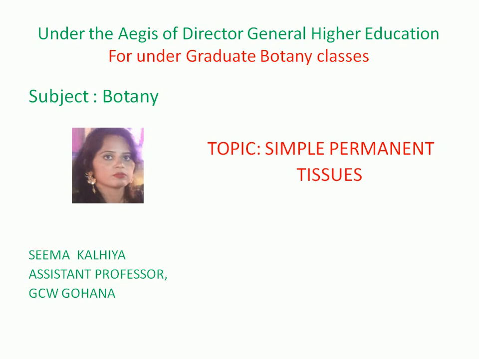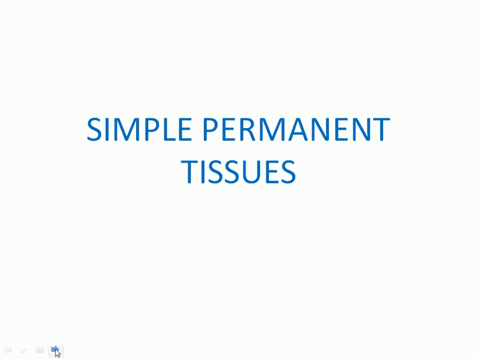I am here with the topic that is the simple permanent tissue. Now, before explaining, I give here the definition of simple permanent tissue. The simple permanent tissues are formed from the same type of cells joined together to perform a specific function inside the plant body. That is called simple permanent tissue.